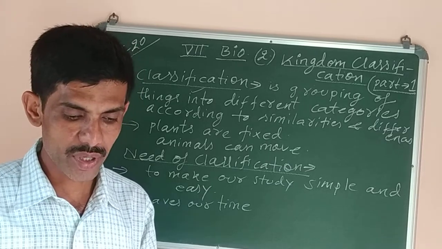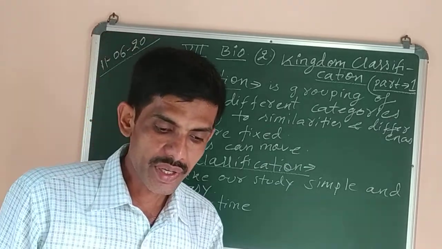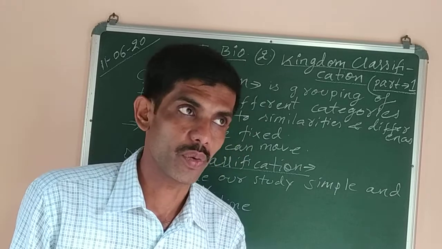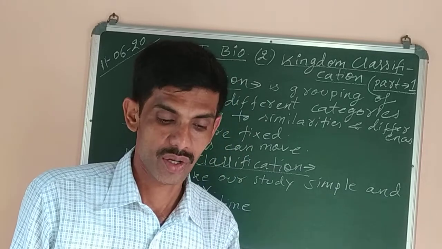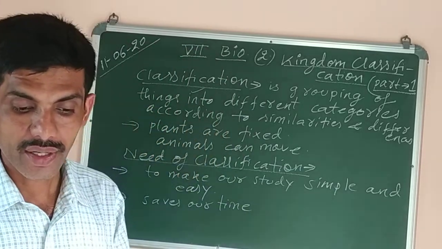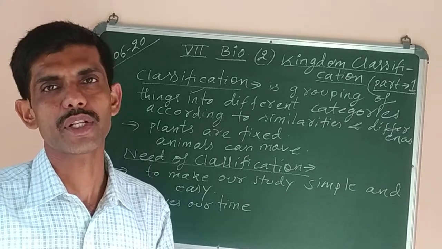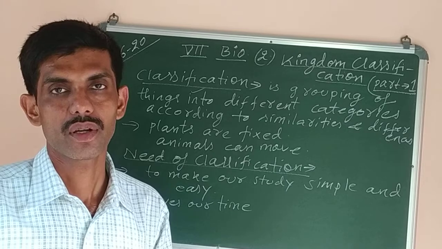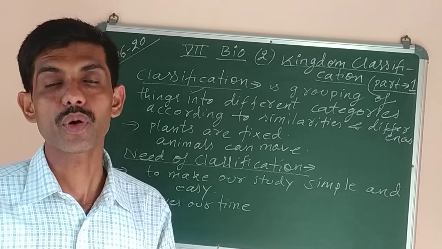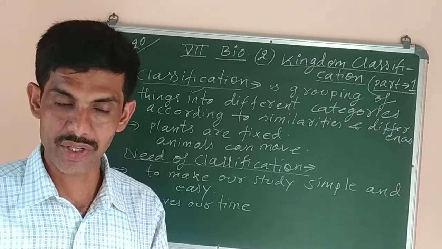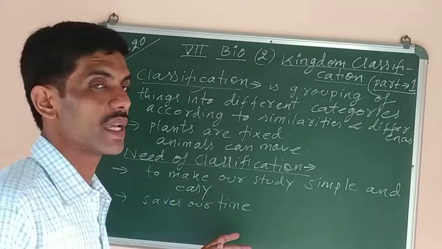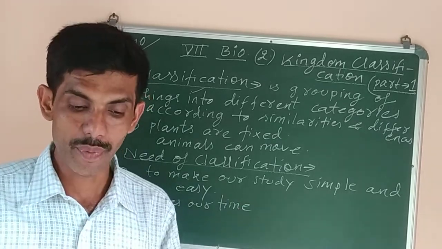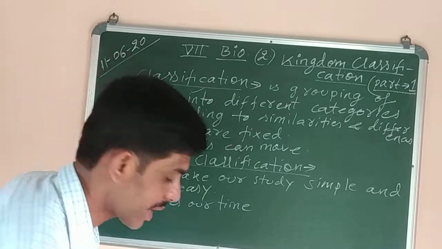Now next we have to study one activity from a scientist's point of view. If you think like a scientist, what will you say? To study a diverse, means variety, such a large number of plants and animals, to study a diverse group of plants and animals, classification is important, because it will help to save our time and it will make our study easier and systematic.